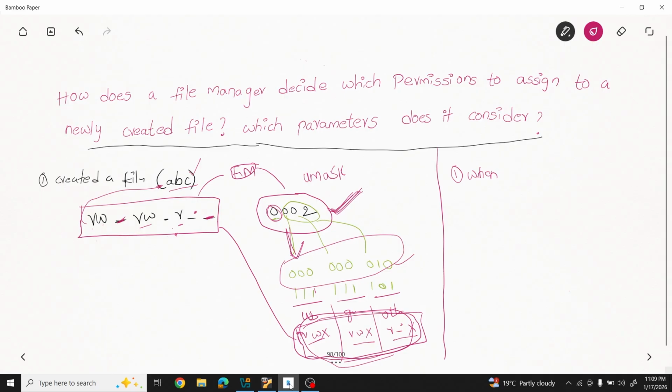Now for others, read and execute are there, write is not there. See here, we got read, we did not get write because in the UMASK value, others write is masked. Execute is there, but here it is not there because it is not an executable file. Okay, so this is clear, right?